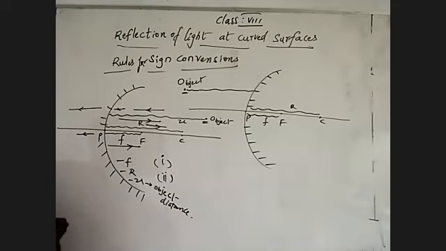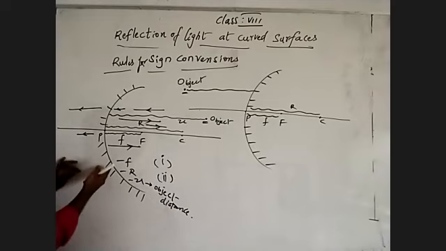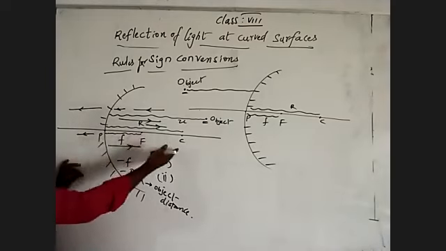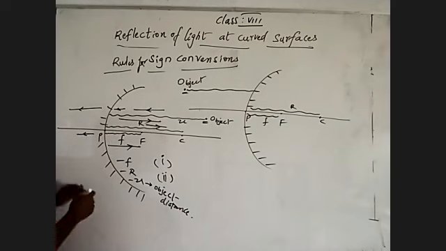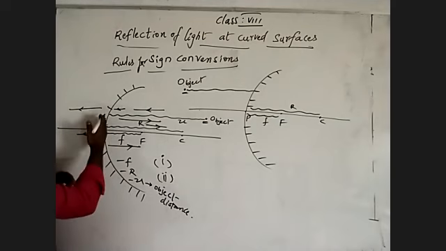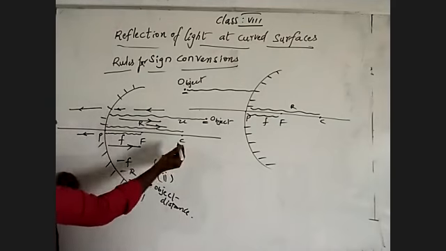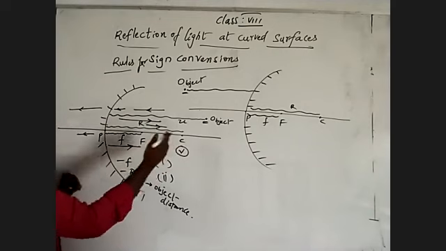Do you understand? A distance measured in the direction of the incident light ray from the pole is positive. A distance measured in the opposite direction of the incident light ray from the pole is negative. Understand? A concave mirror gives reflection in front of the mirror, so the image also forms in front of the mirror.